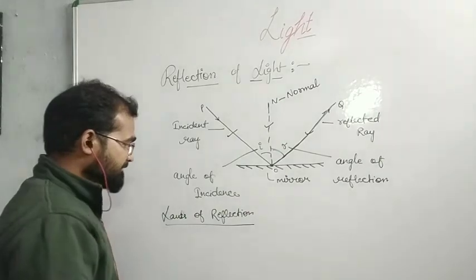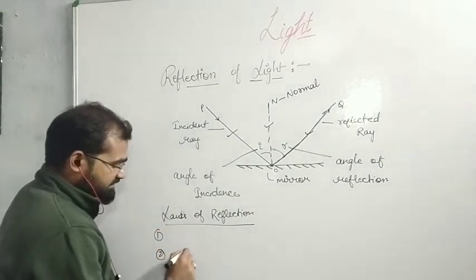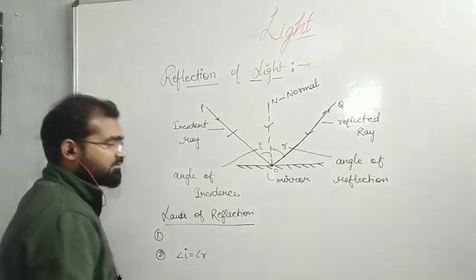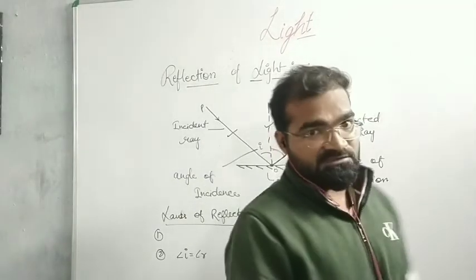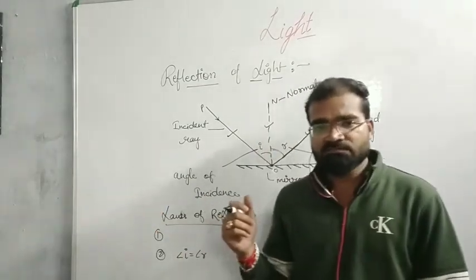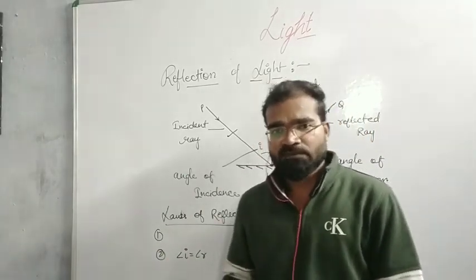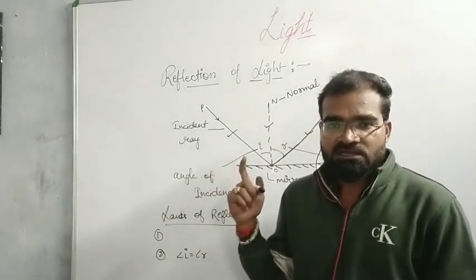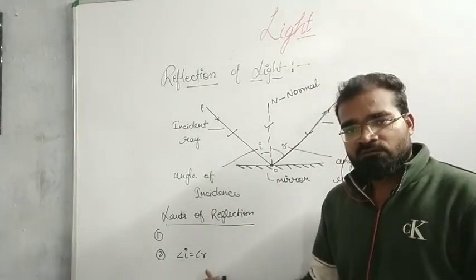And the second one is: angle of incidence is equal to angle of reflection. So there are two laws of reflection. The first one is that the incident ray, normal and reflected ray all lie in the same plane, which means it can be drawn on a sheet of paper or on a whiteboard. And the second one is that the angle of incidence is equal to the angle of reflection.